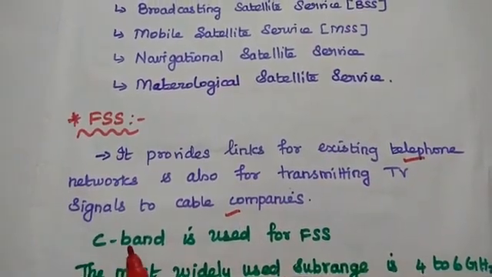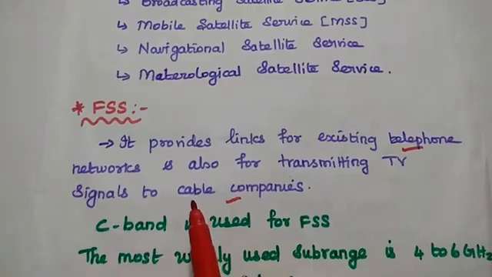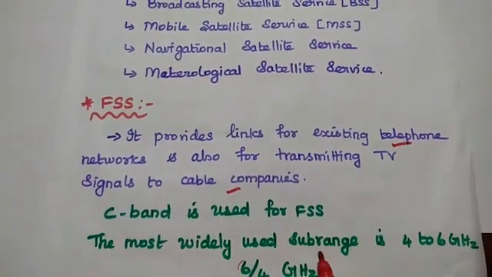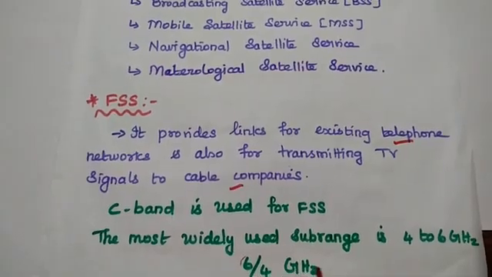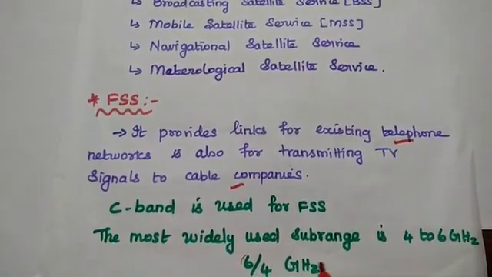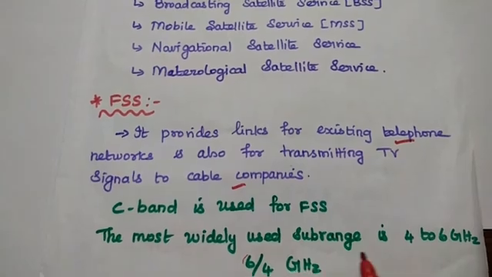So here C band is used for this fixed satellite service. Here the sub range is 4 to 6 gigahertz, that is 6 by 4 gigahertz. Here 6 is the uplink frequency, 4 is the downlink frequency.